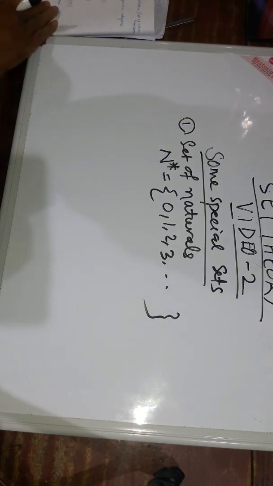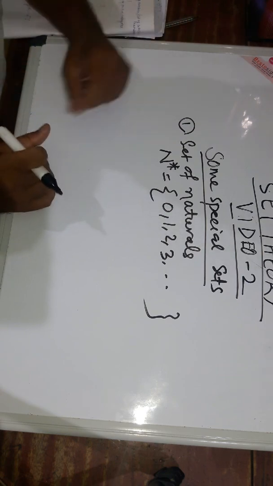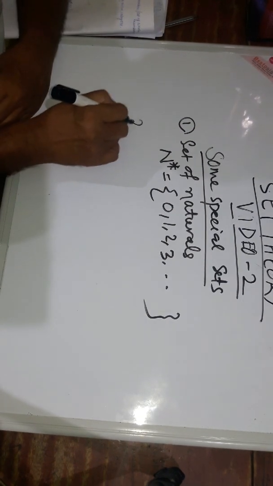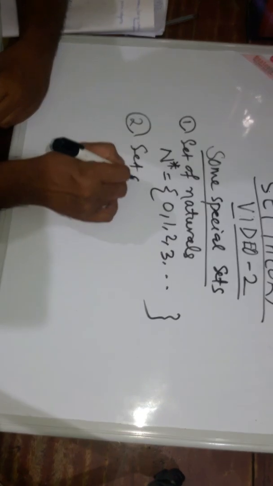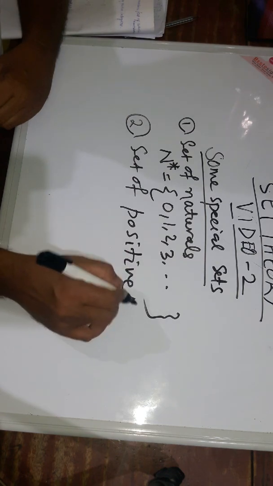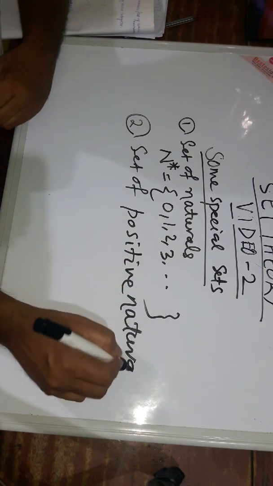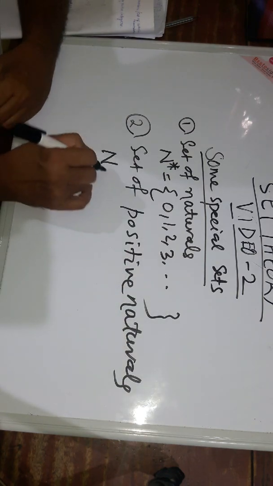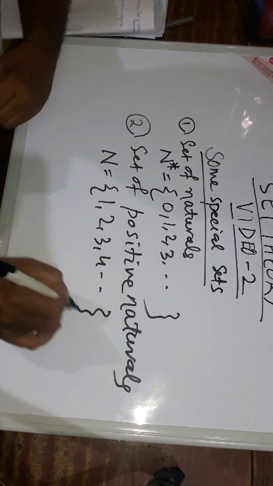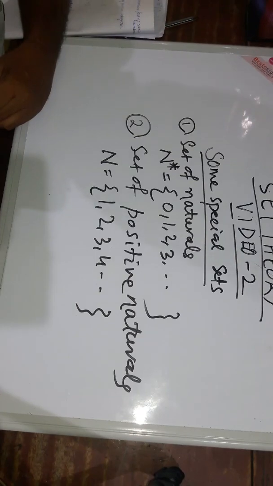Next, come to the set of positive naturals, or whole numbers. The set of positive naturals is the N set. It contains 1, 2, 3, 4, and so on.